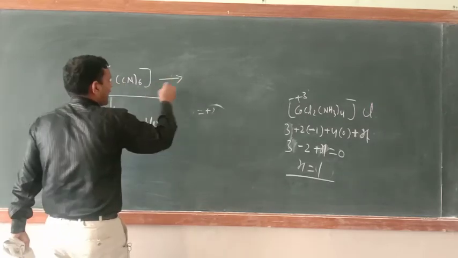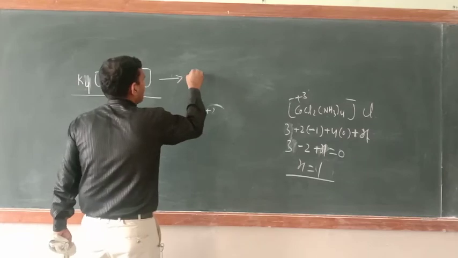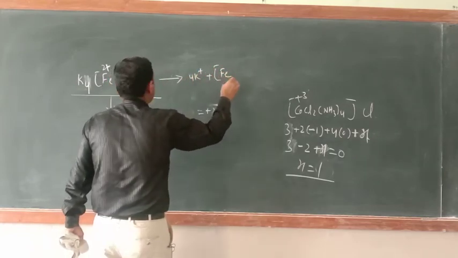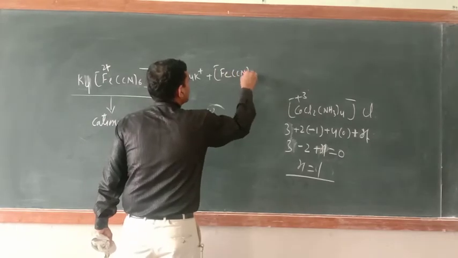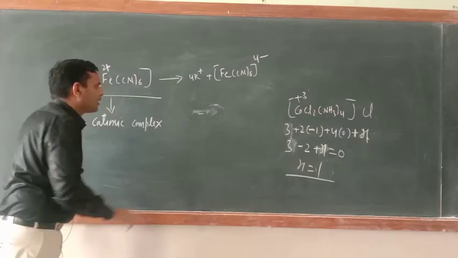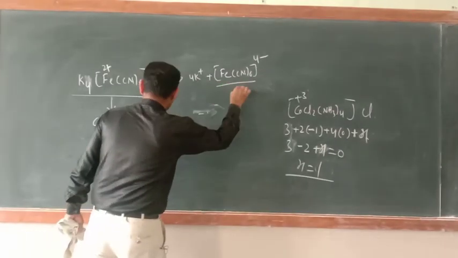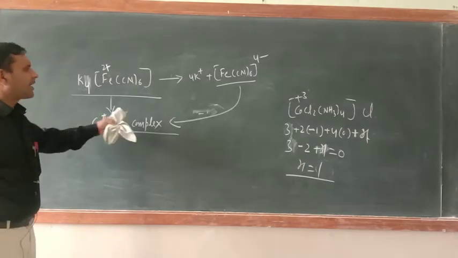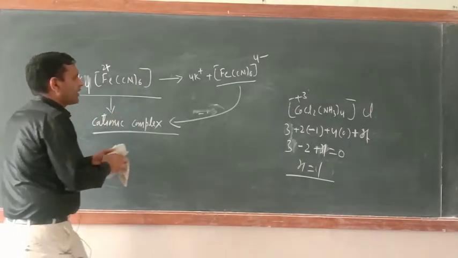So when you ionize, what would be there? 4K positive, plus here Fe(CN)6 with 4 negative. So this is known as a cationic complex. What is this one? Anionic complex.